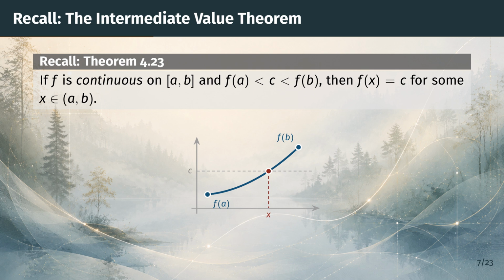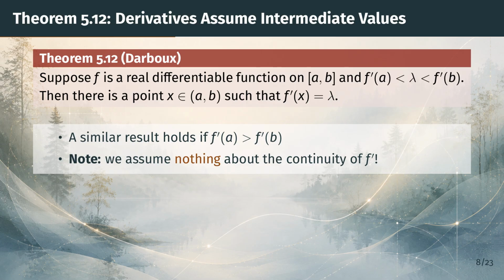Now for the surprise. The same conclusion holds for derivatives, even discontinuous ones. Here's the main theorem of this section, often called Darboux's theorem. Suppose f is differentiable at every point of the closed interval from a to b, and suppose lambda is any number strictly between f'(a) and f'(b).